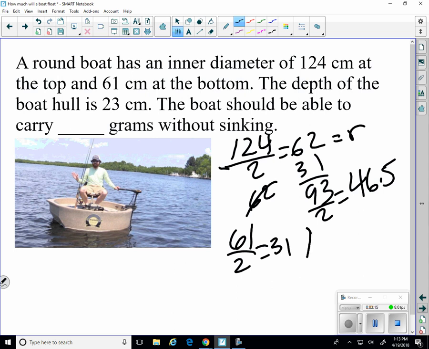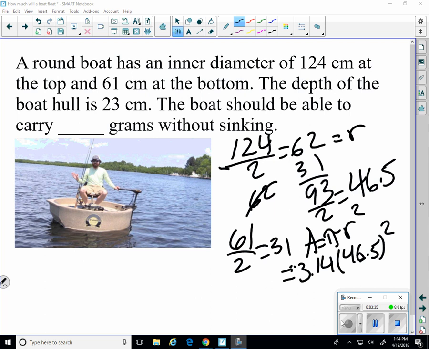So the area of a circle is pi times the radius squared. So that would be 3.14 times 46.5 squared. So we square the 46.5 times 3.14. And that gives us 6,789. That's an area for a circle, the average area.